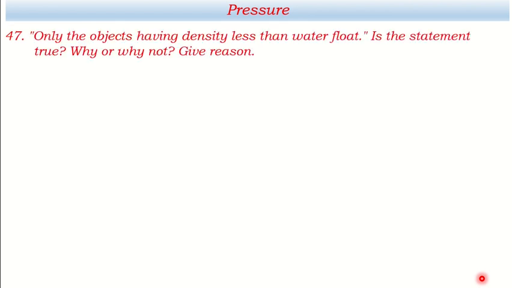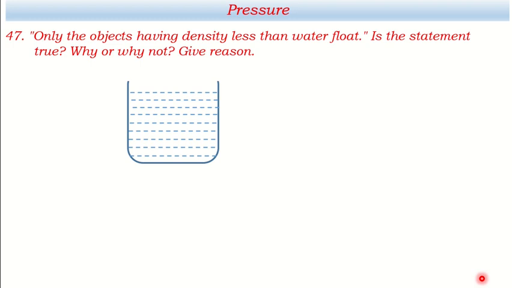Let's have another question. Only objects having density less than water float. Is the statement true? Why or why not? Give reason. Certainly this statement is not true. Yes, if a substance has less density than water, certainly it floats. But a substance which has more density than water can also be made to float on water. We can take an example. Look, this is water. Look, this is a bowl. Let's say it is made of iron or steel.